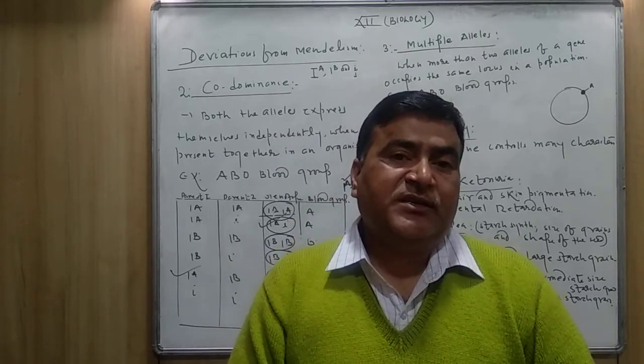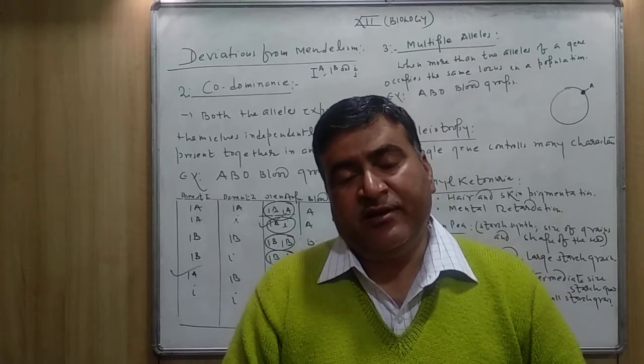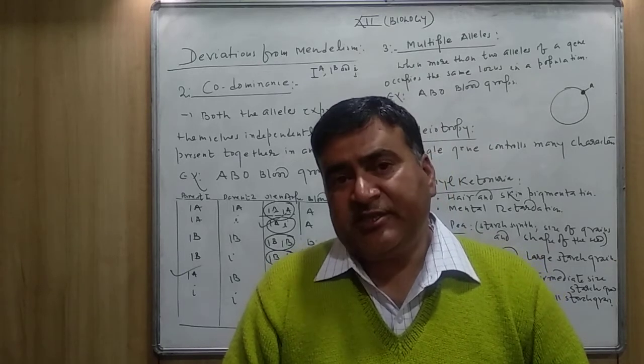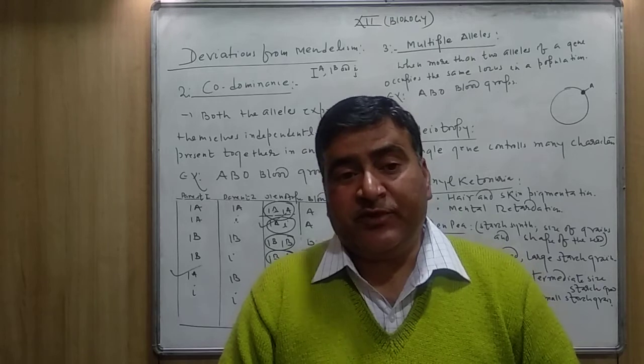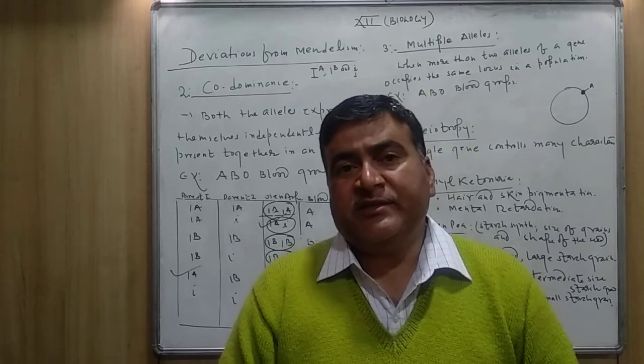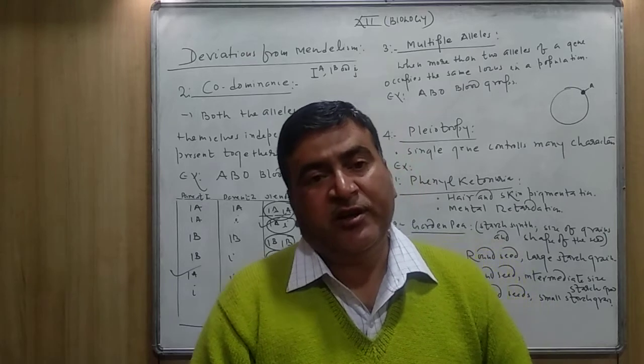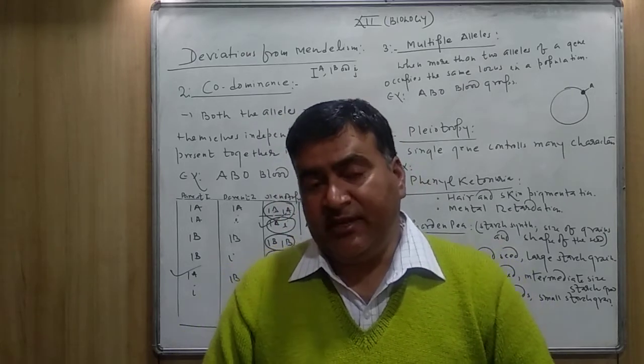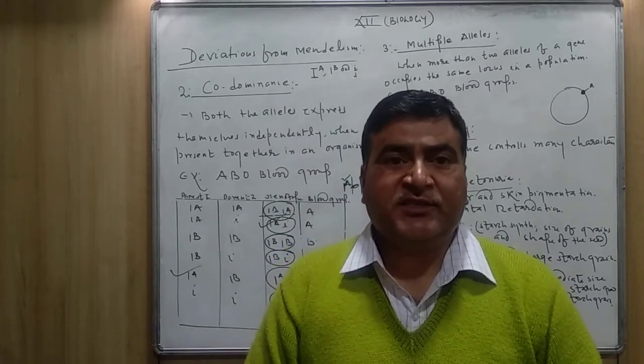Phenylketonuria is a type of disease which is caused by a single gene mutation. Due to the change in the gene, a particular enzyme, called phenylalanine hydroxylase, is not synthesized.